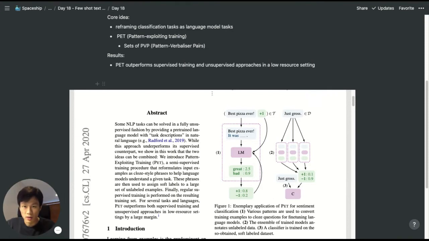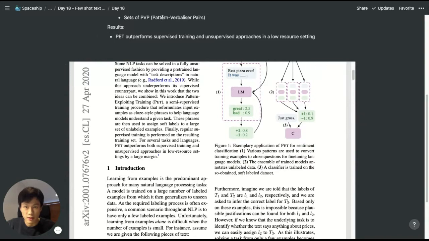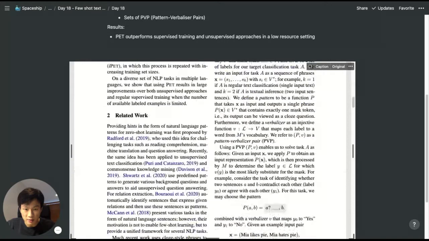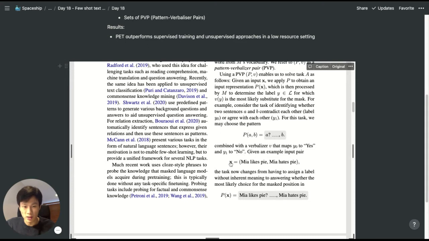So the paper called this training procedure pattern-exploiting training. And we've got a set of PVPs, pattern-verbalizer pairs. What it means is, for example, here we've got pattern A, question mark, blank, B. For example, "Mia likes pie?" and then we've got a blank that we want to fill in, and then "Mia hates pie." So this is the pattern here. And then verbalizer 0, for example, will be mapped to yes, and verbalizer 1 will be mapped to no.